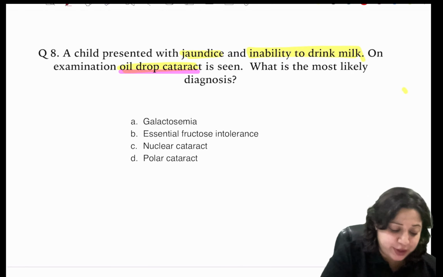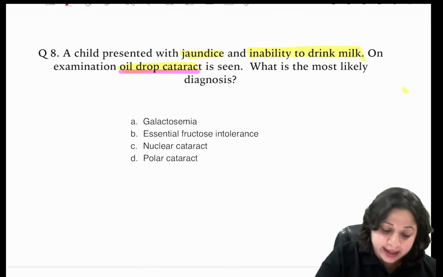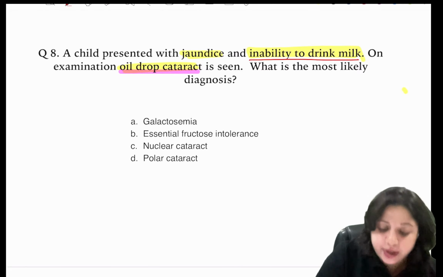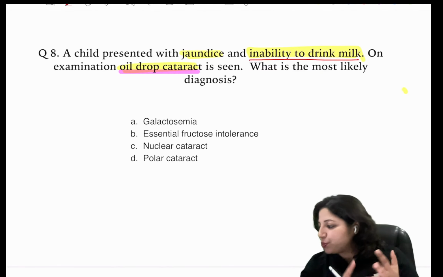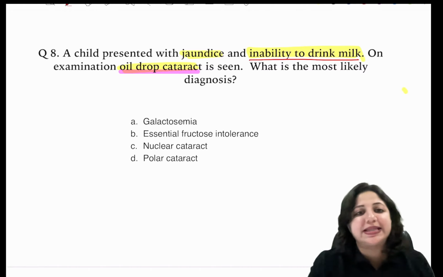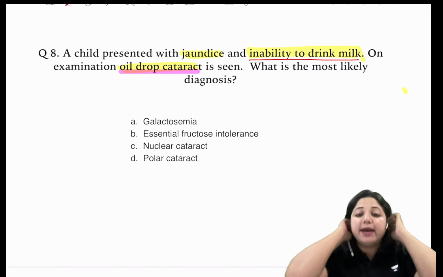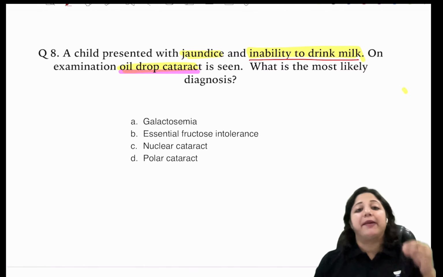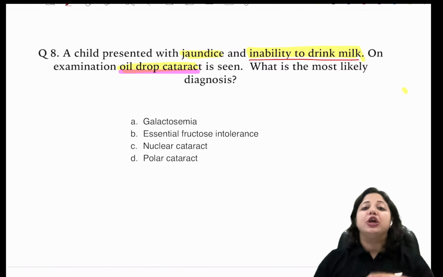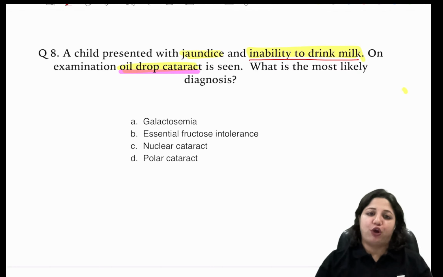There will always be one or two hints which will take you in that direction. So here in this question, there is inability to drink milk. What does that mean? Mukul Singh and Nirmala all say A. Absolutely. But I want you to learn more than just galactosemia. That is my target, that my students should be able to answer without looking at the options.